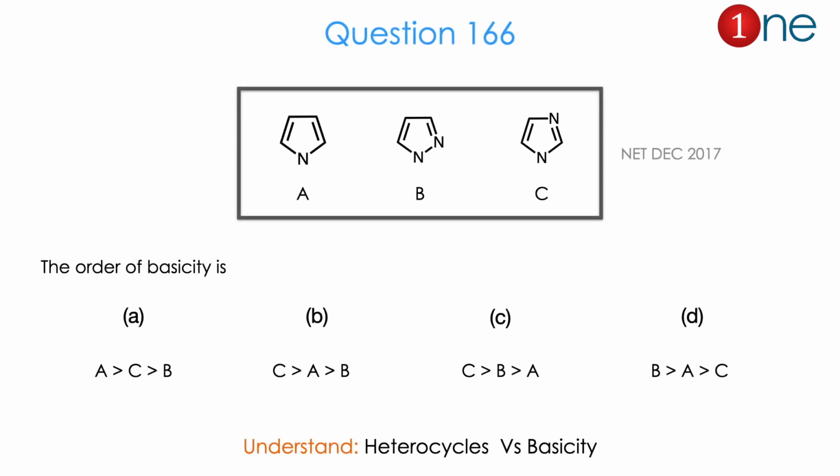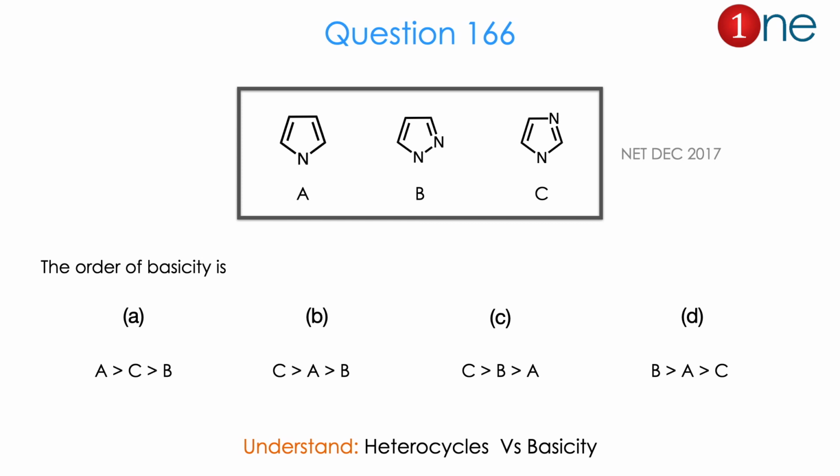Let us see the first question. They are given the 3 amines. They are heterocyclic systems with a 5-member ring with nitrogen, a 5-member ring with 2 nitrogens, and a 5-member ring with 2 nitrogens at different positions. Basically the pyrrole substitutions. Here they are named as A, B, C. They are asking the order of basicity.